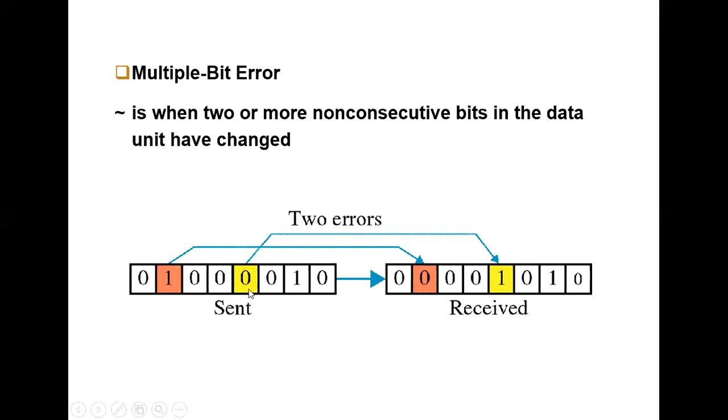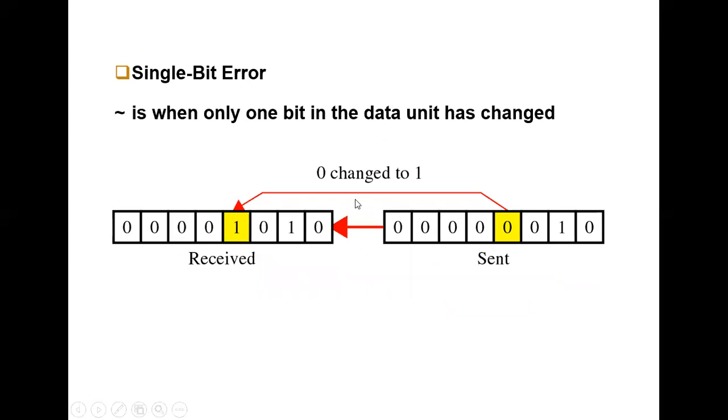While we are transferring data from one system to another system, during transmission a single bit alone is going to be changed. This we call a single bit error, that is only one bit is going to be changed from 0 to 1.